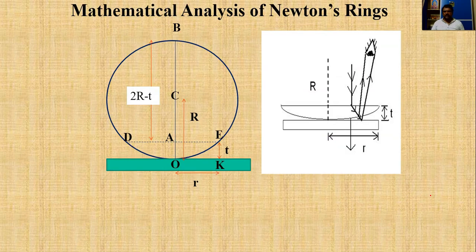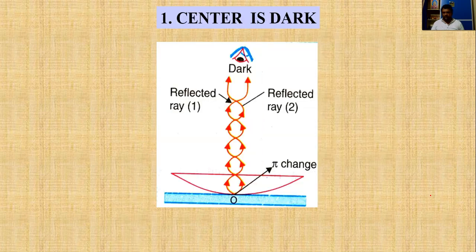Now let us derive the equation, this one. In Newton rings, the central spot, just observe here, I will draw the Newton rings here. This center spot is there, surrounding that alternate dark and bright spots will be there, but this central spot, when we take, this is a dark spot.